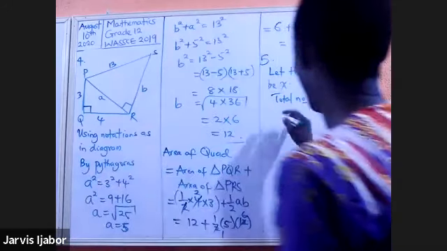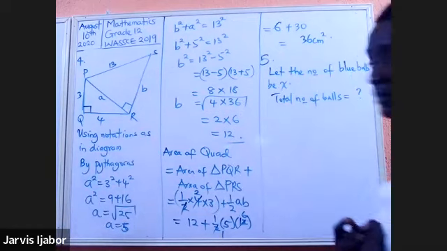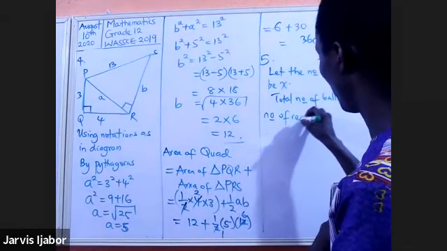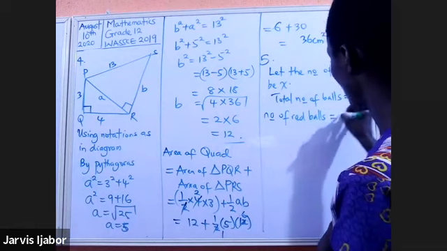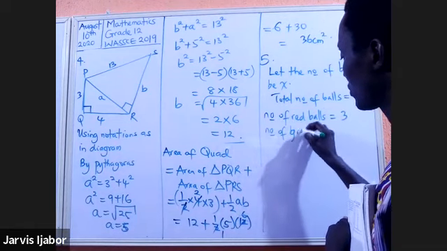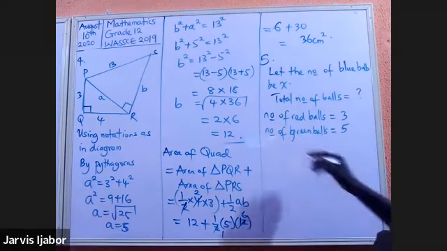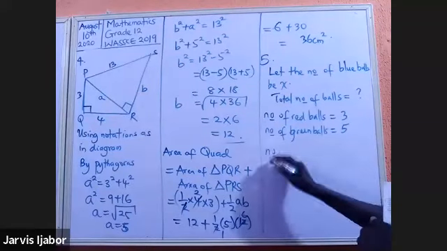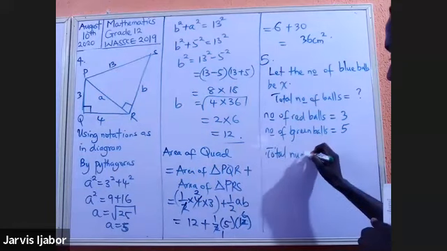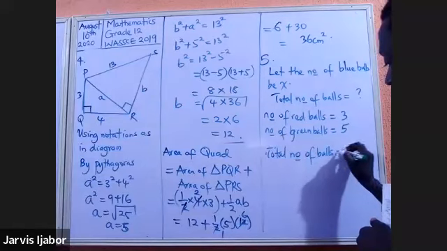So total number of balls will be what? Let me just put a dot there. I'll come to that later. So number of red balls is equal to 3. Number of green balls will be equal to 5. So total number of balls will be equal to what?